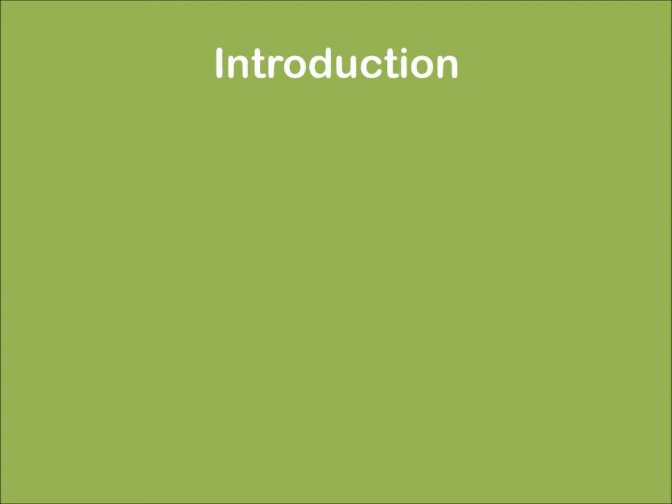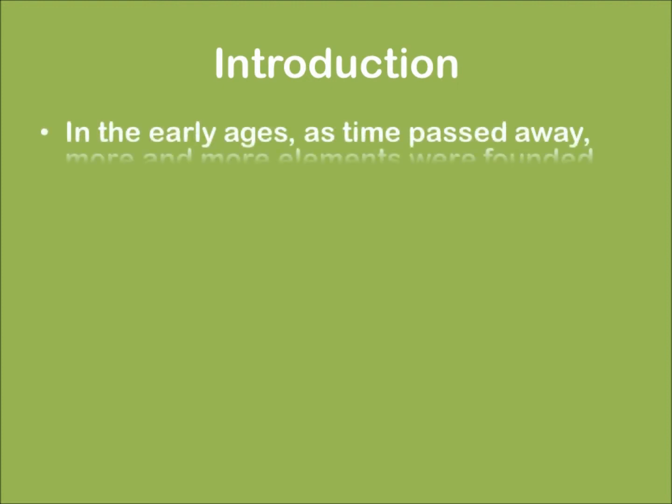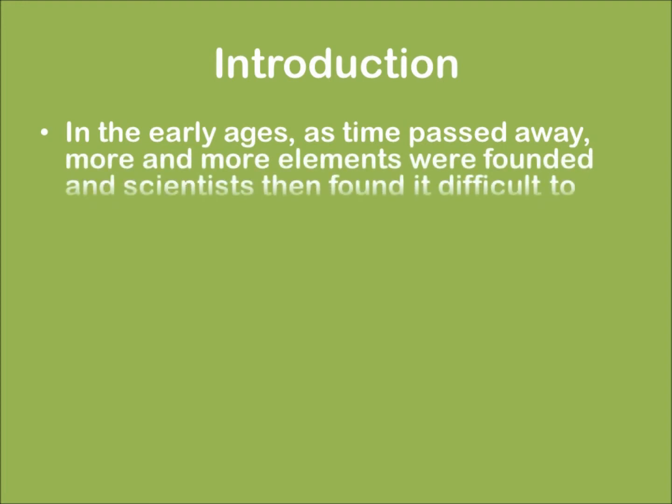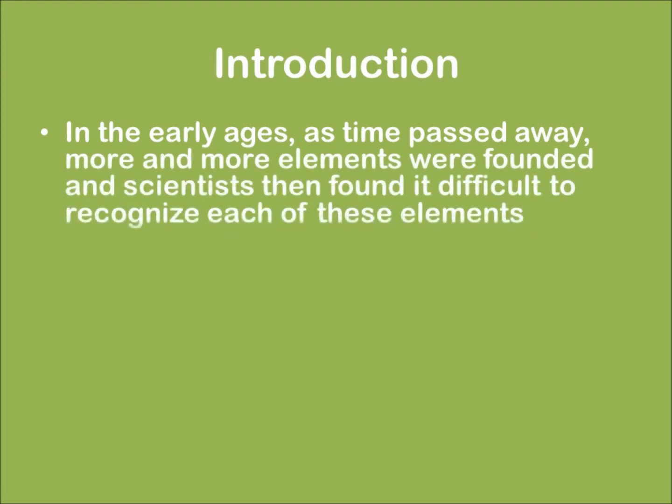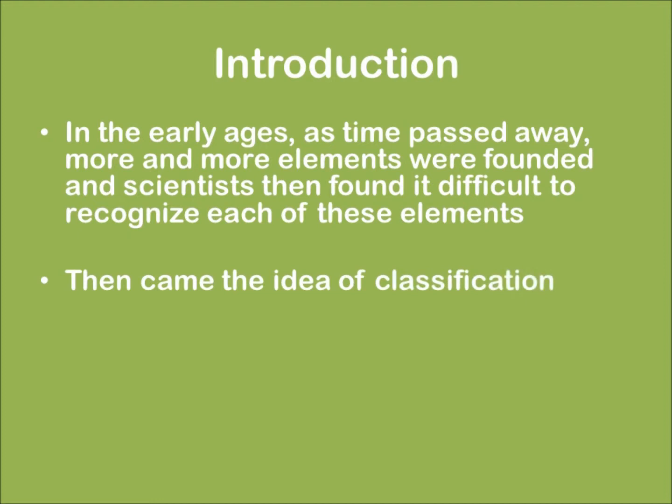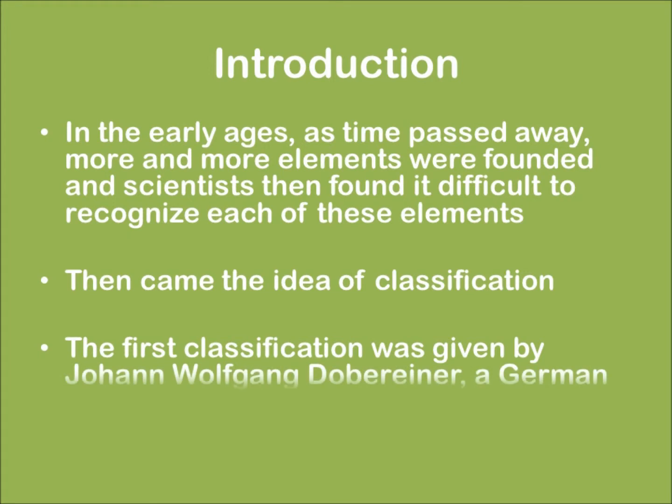Coming to the introductory part, in the early ages, slowly as time passed, more and more elements were found, and scientists found it very difficult to recognize each of these elements. Then came the idea of classifying these elements. The first classification ever was done by Dobereiner, a German scientist, actually a chemist.